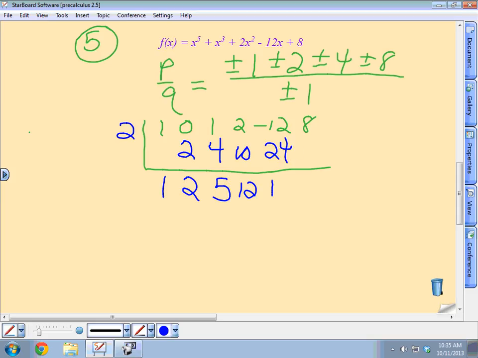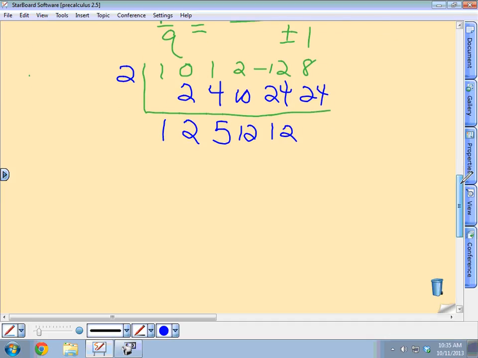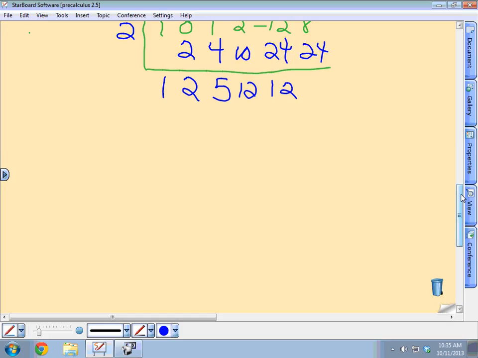Just kidding, it's not. It's not, is it? Did 2 look like a zero on the graph? It was minus 2. Oh, so minus 2. That's a good way. Now you know if you'd done that with synthetic division, you would have known 2 is not a root. It doesn't cross the point (2, 0). 2 wasn't a root, right?